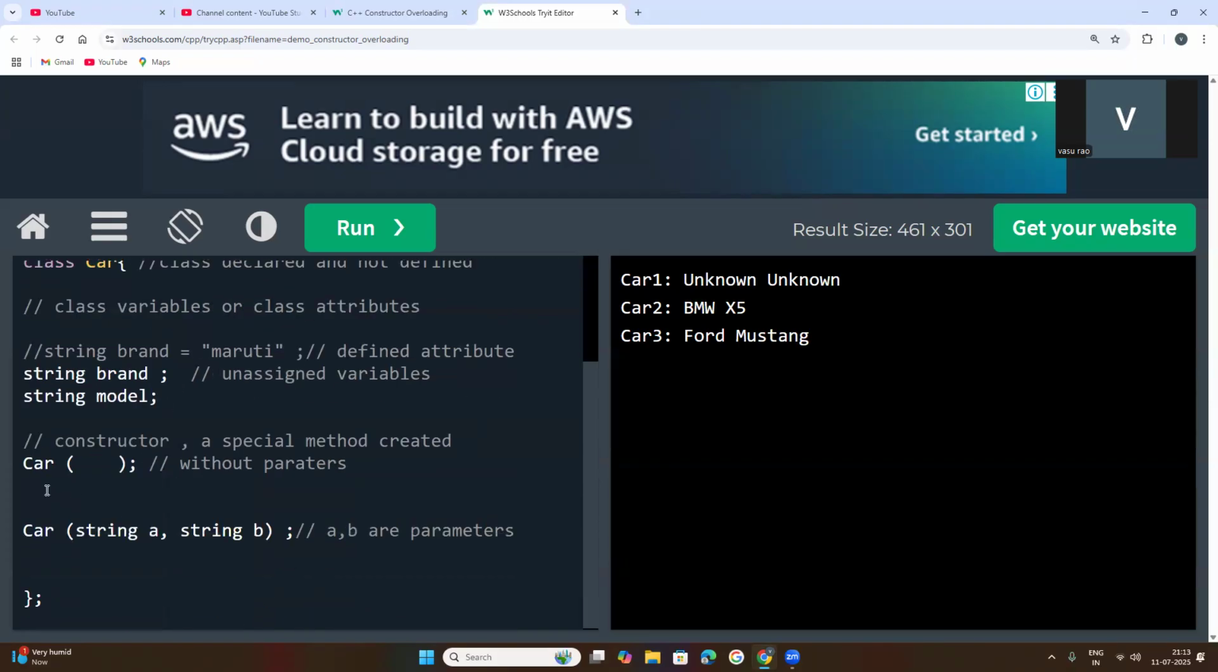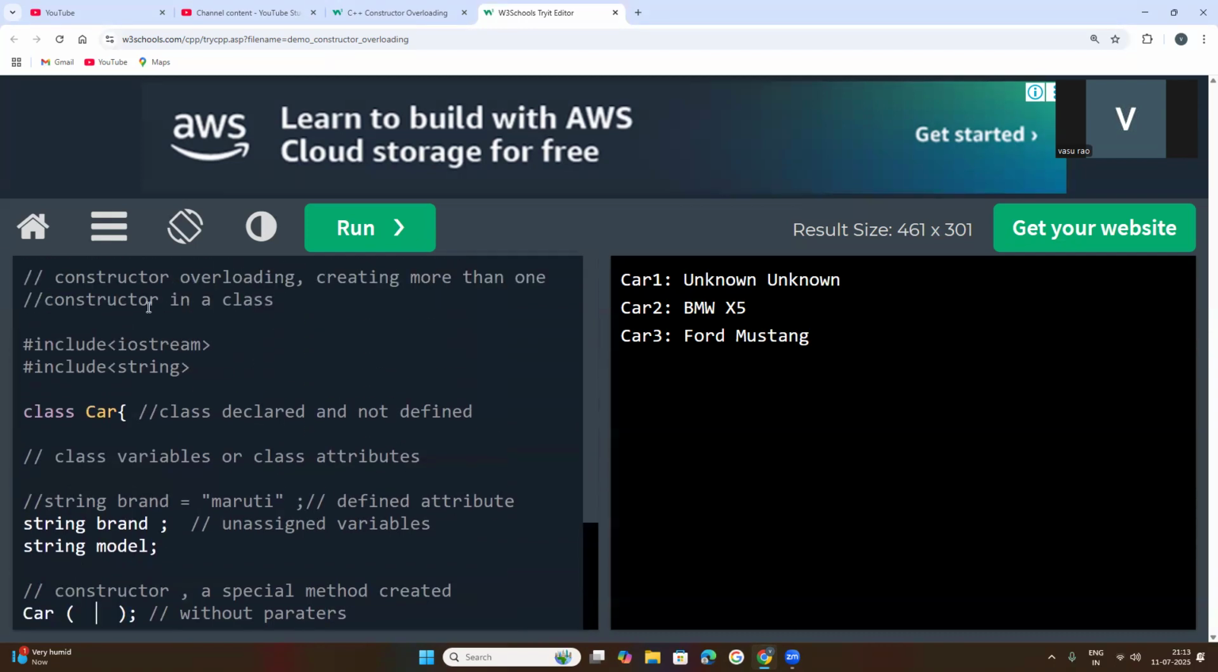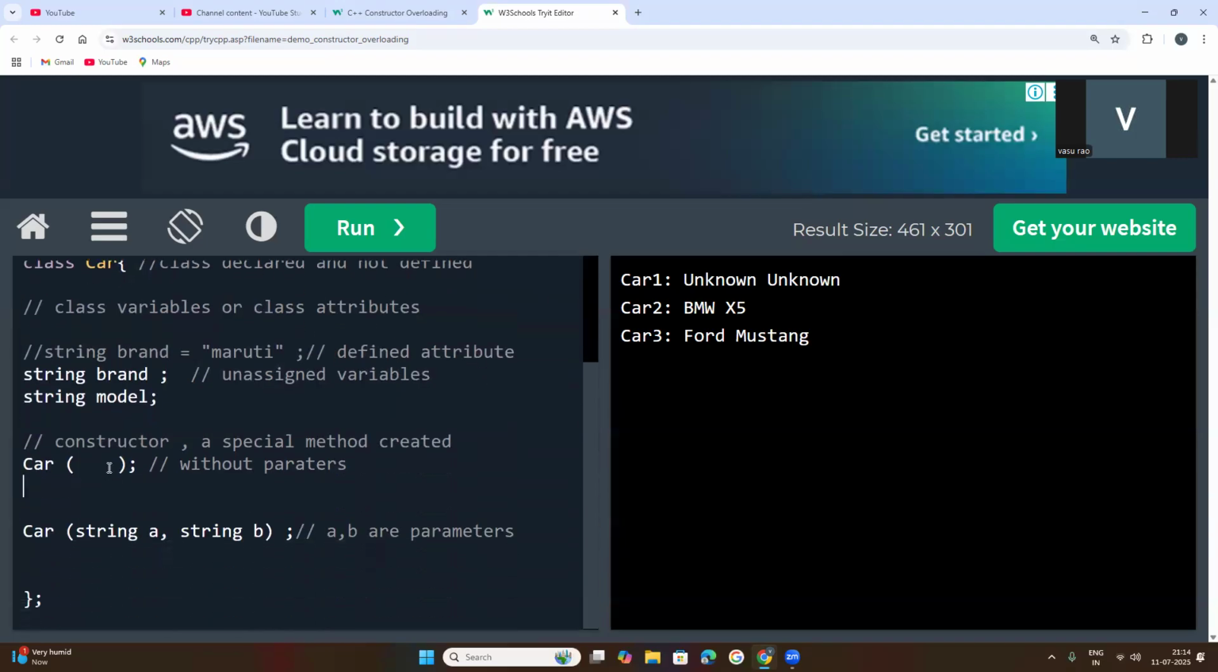So how many constructors do I have? This is one constructor without parameters, but the definition is creating more than one constructor in a class with different parameters, different type of parameters. Here I have not kept any parameters. Here I have kept parameters. Parameters are variables. Two parameters I have kept here, both are string type. Here, no parameters. Understood that?